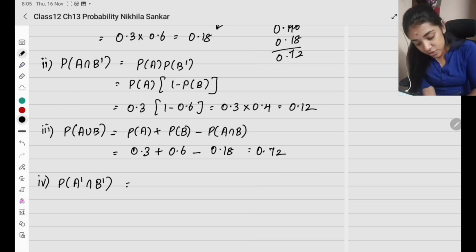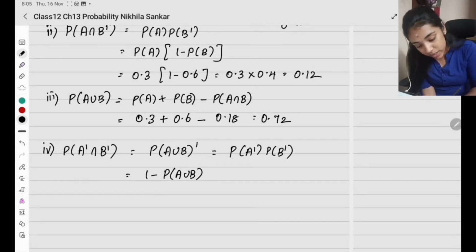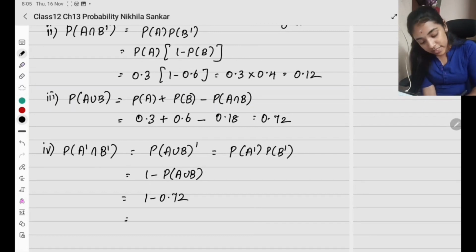So this is going to be the probability of A union B, the whole dash, or you can also do probability of A dash times probability of B dash. You can do any of those. So this is easy. Probability of A union B, 1 minus A union B, so this is going to be 1 minus 0.72, and this is going to be 0.28.